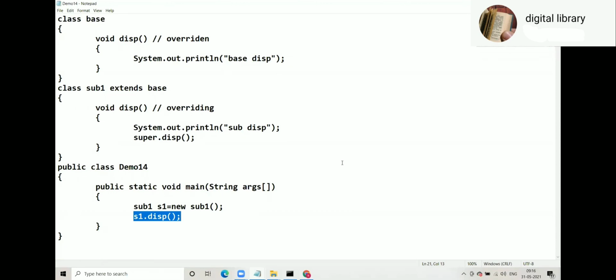What is that? Sir, the super keyword is used. Super dot display: what is this? This is nothing but invoking the overridden method from the overriding method. And this is very, very important.